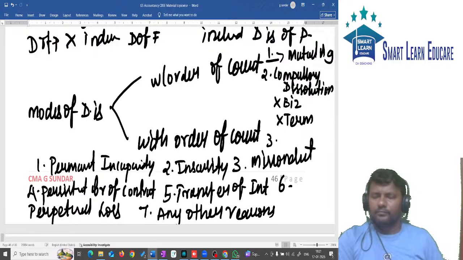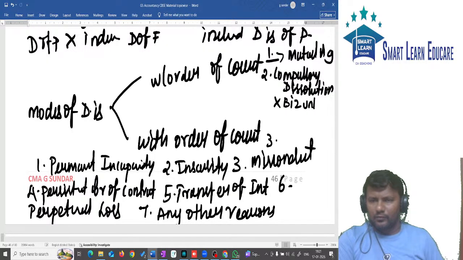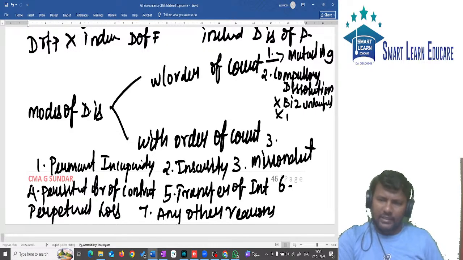Third one, compulsory dissolution, either your business becomes unlawful, or partner death, or insolvency of a partner.